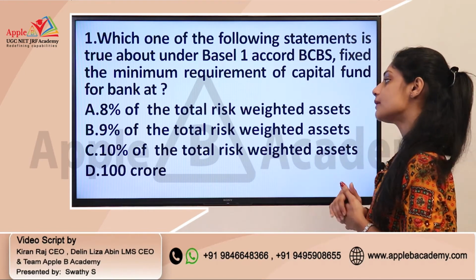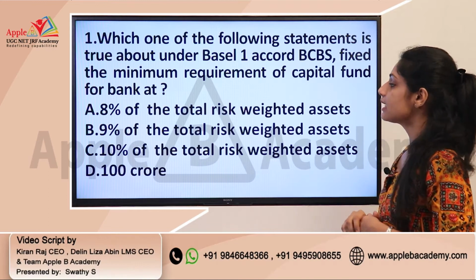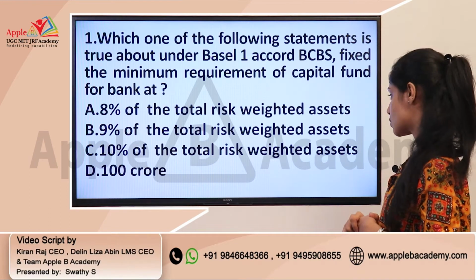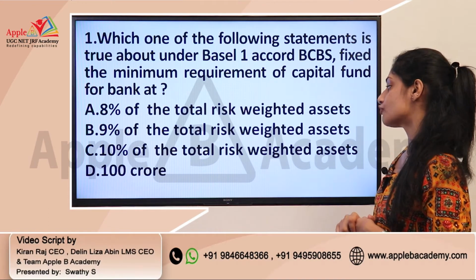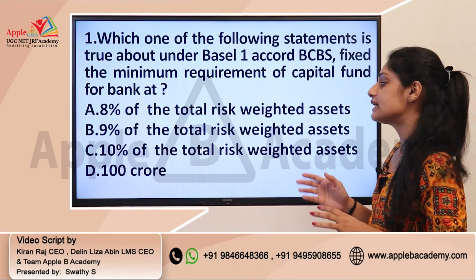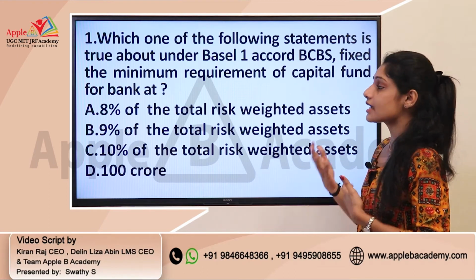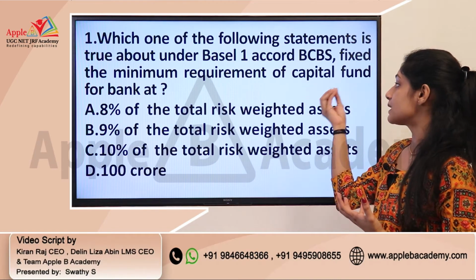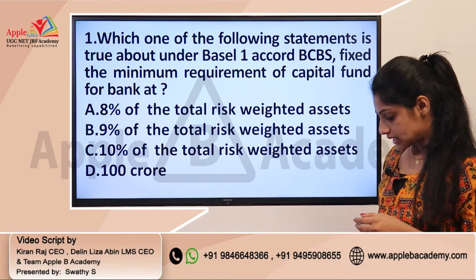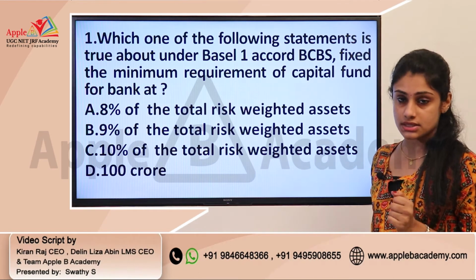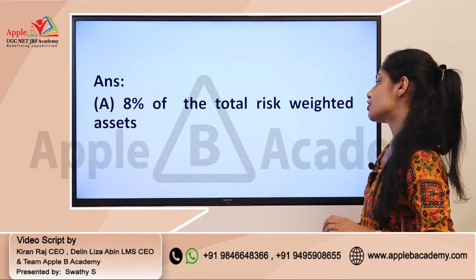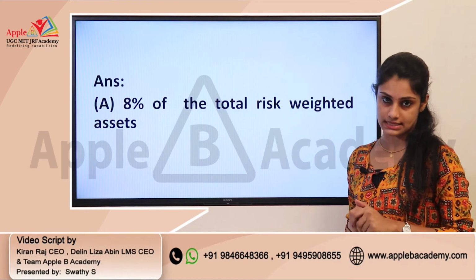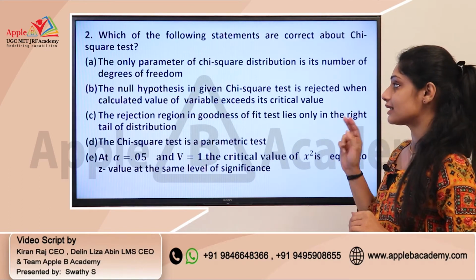So option A, 8% of the total risk-weighted asset, B, 9% of the total risk-weighted asset, C, 10% of the total risk-weighted asset, and D, 100 crore. So this is actually a question which is based on the minimum requirement which you have to keep as per Basel I. Okay, so the correct answer for this question is option A, 8% of total risk-weighted asset. Okay, so moving to the second question.